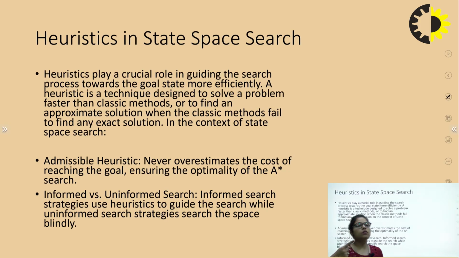Then we apply the brute force method. Brute force method is basically, let me explain, we have all the possible solutions. If I have a problem and that particular problem has around 10 solutions, then we will analyze each and every solution to find the best solution.